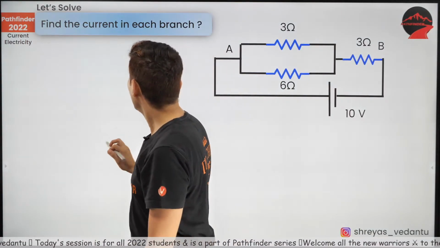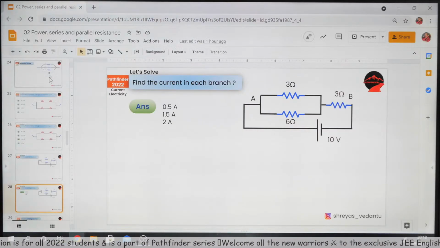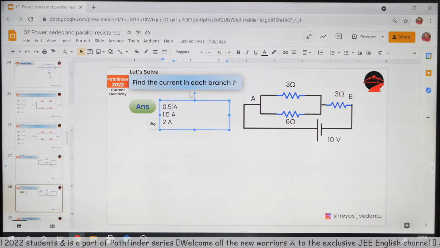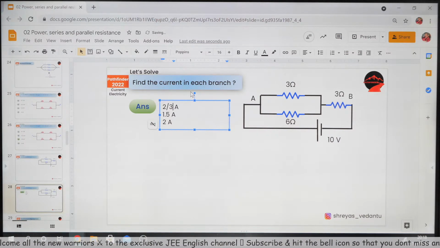Okay, beautiful. I think the answers given over here are wrong. Let me just correct this. This was not supposed to be 0.5, guys. Yes, this was supposed to be 2 by 3 and this was supposed to be 4 by 3, so that you get the correct answers in the PDF.